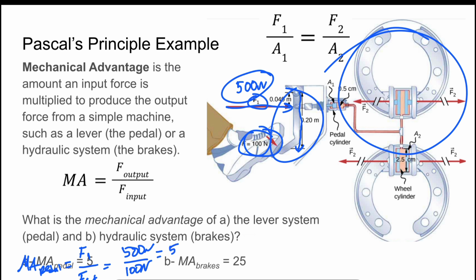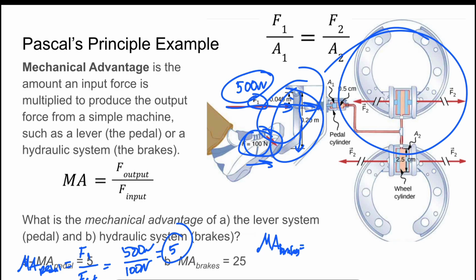So our mechanical advantage for the pedal system right here was 5, which just means that whatever force we applied here, we had 5 times the force being applied onto the pedal cylinder up at the higher end of this lever, this pedal that acts as a lever. And then we can also find our mechanical advantage for the brakes. So MA brakes